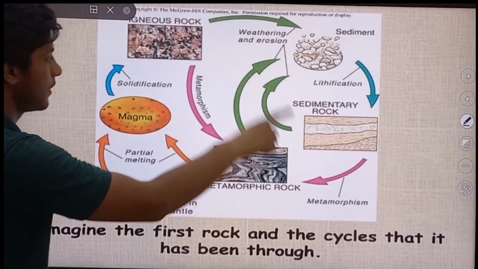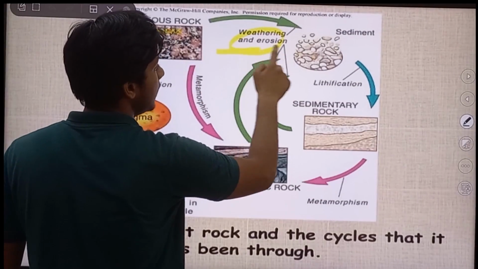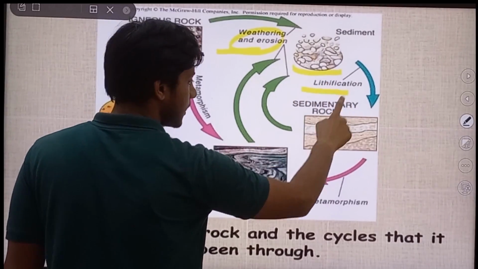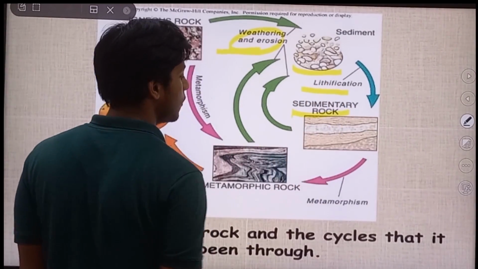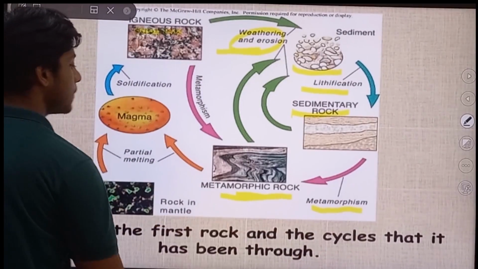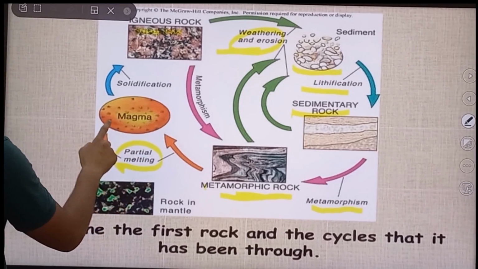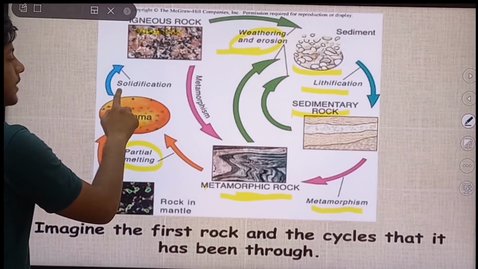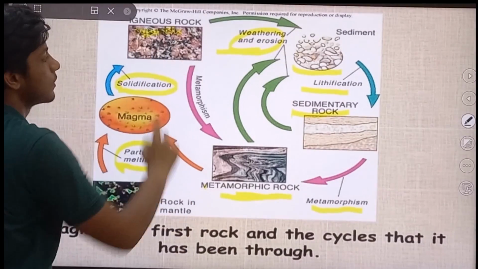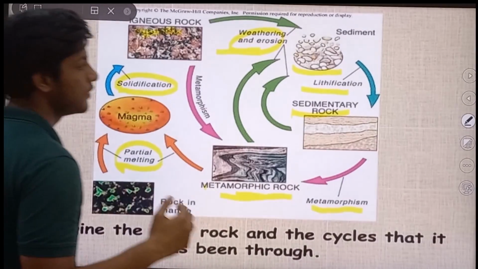Here is a diagram of the rock cycle. Igneous rocks, when they undergo weathering and erosion, are converted into sediments, which further undergo lithification and are converted into sedimentary rocks. Further, when they undergo metamorphism they are converted into metamorphic rocks, and when they further undergo partial melting they convert into magma, and when this undergoes solidification it is converted back into igneous rocks. So this is a cycle in which the rock types are interrelated. Now we will move further.